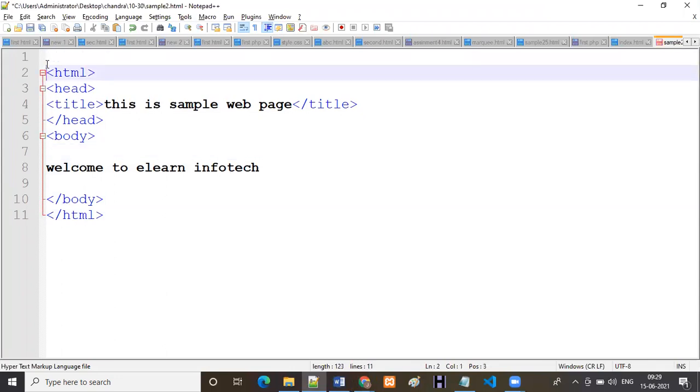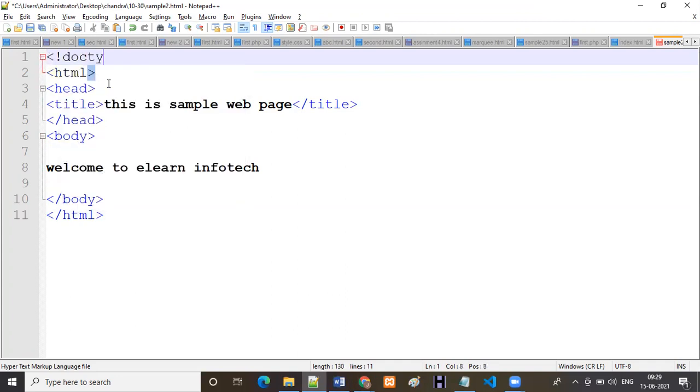And one more thing, in HTML we have versions, right? Like HTML and HTML5. Whenever we are using HTML or HTML5, we know this is HTML or this is HTML5. But how can the browser identify it? For browser identification purposes, we have the Doctype. Whenever you are using Doctype like this, the browser can understand, okay, the user is using the HTML version. In case you are using HTML5, here you have to add Doctype HTML. So that is about the Doctype.